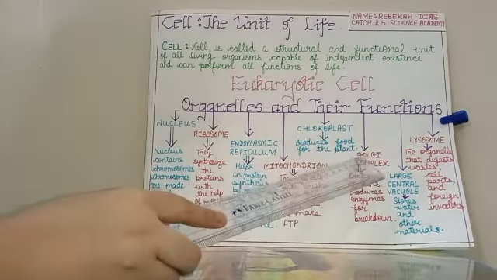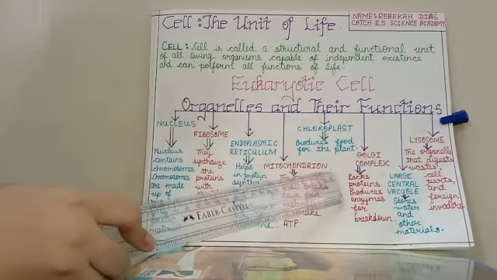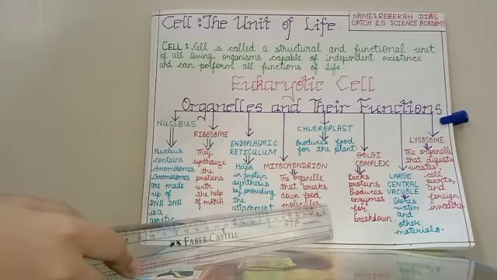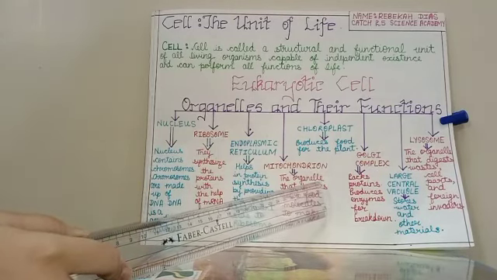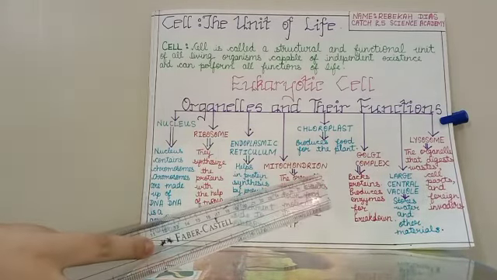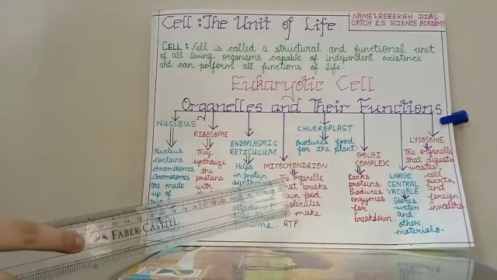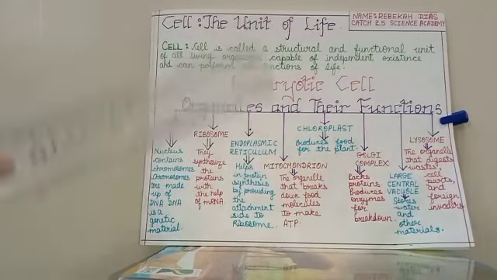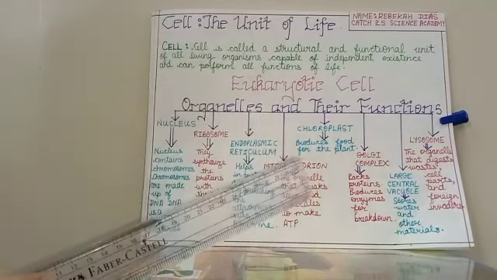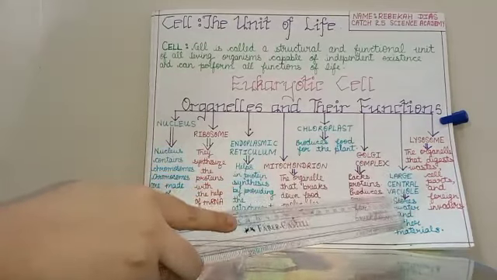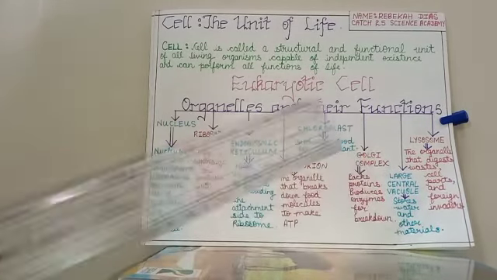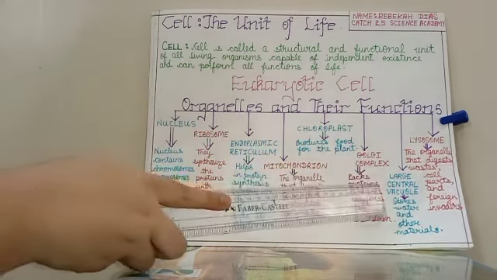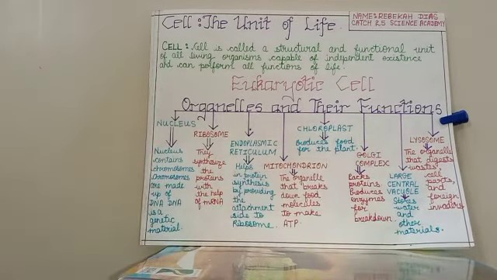Then we have Golgi complex, which packs proteins and produces enzymes for breakdown. It also processes and transports materials within and out of the cell. The large central vacuole is also known as the storehouse of the cell because it stores water and other materials.